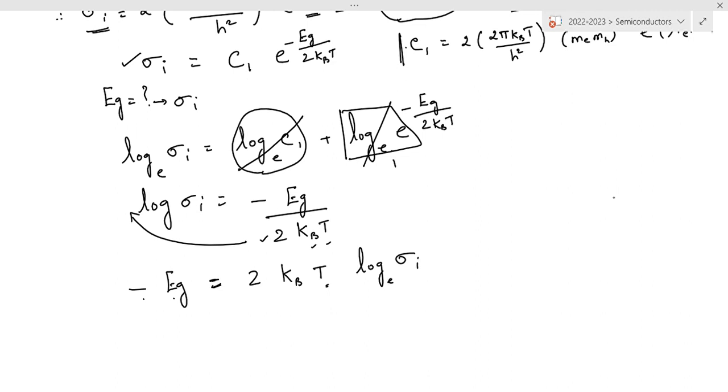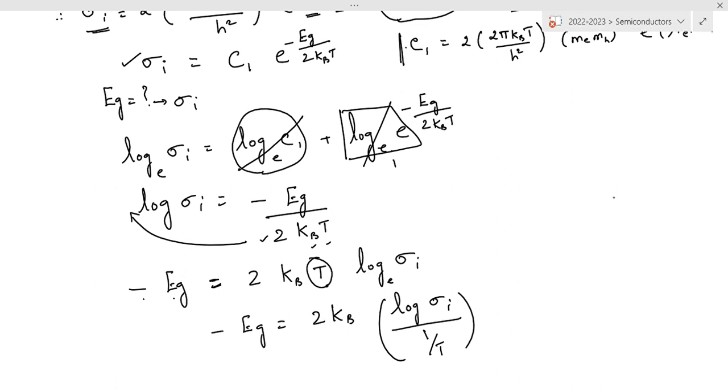Now this can also be written as minus E_g is equal to 2 k_B log sigma_i divided by 1 by T; in the numerator T is here, I am going to write it as 1 by T in the denominator.